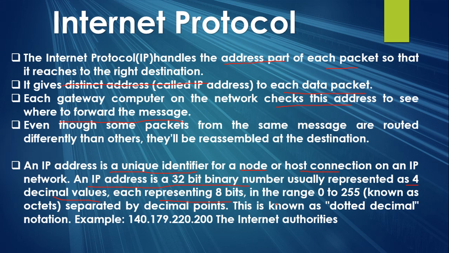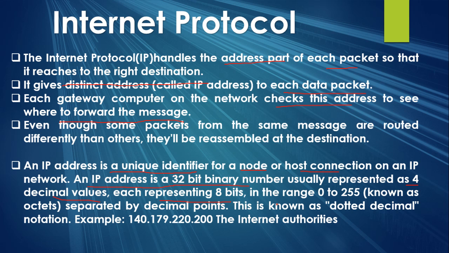These are the unique addresses of the flats present in that apartment. Similarly, when we connect a system in a network, there must be some IP address given to that computer, and that address is the IP address.